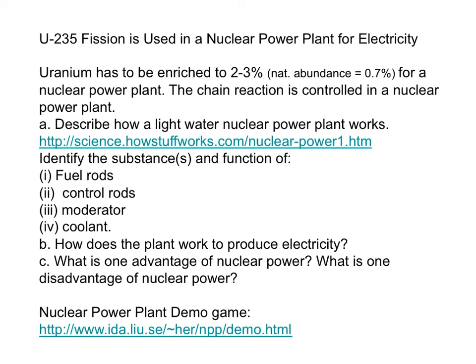The energy produced in a U-235 fission reaction can also be used to make electricity in a nuclear power plant. In a nuclear power plant, the uranium has to be enriched to 2 to 3%, and the nuclear chain reaction is controlled. So stop the video and answer these questions. So here are the answers.